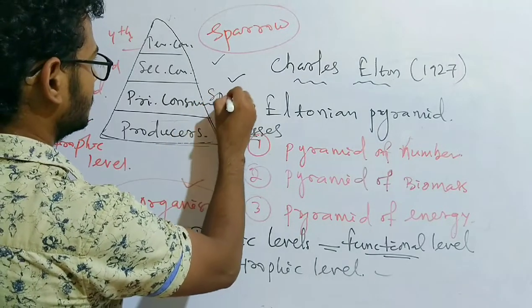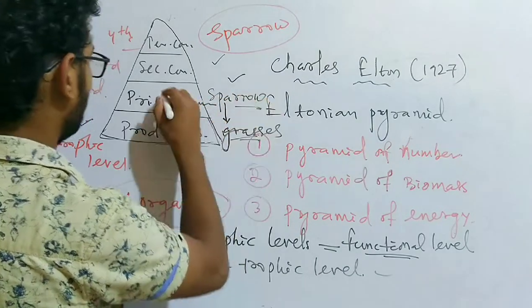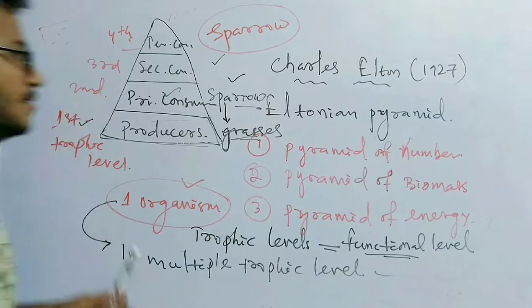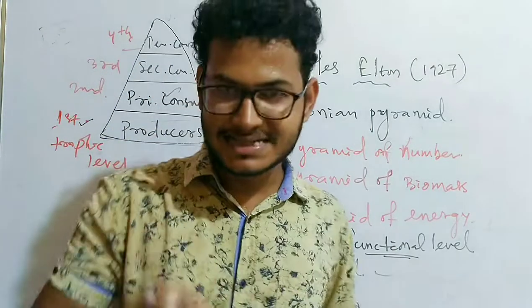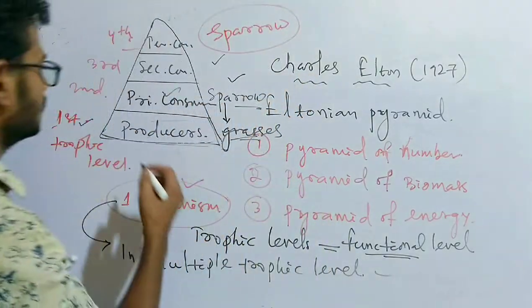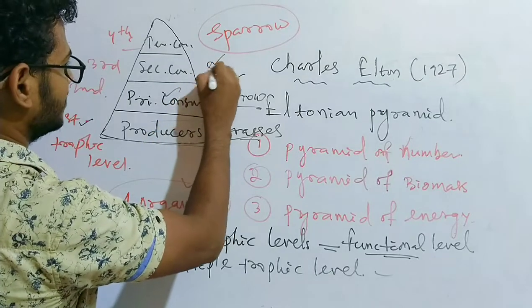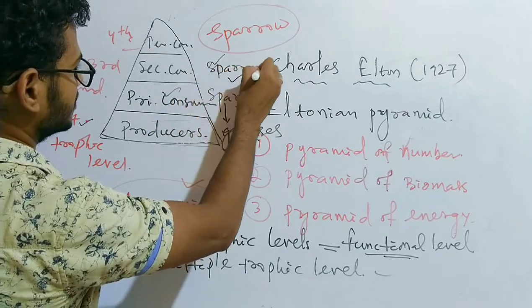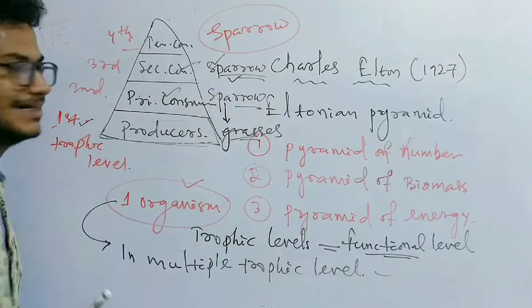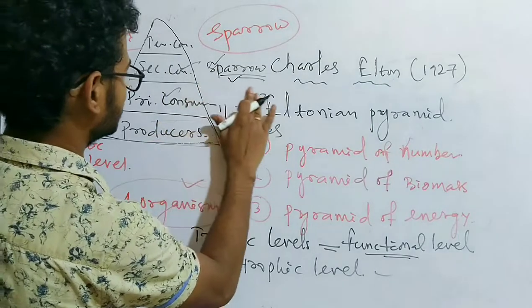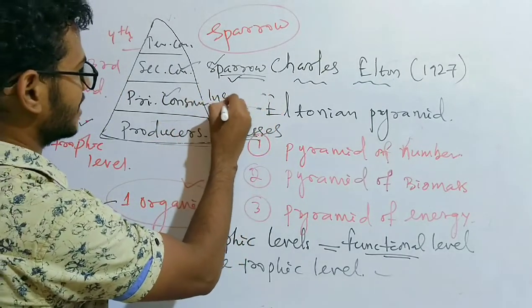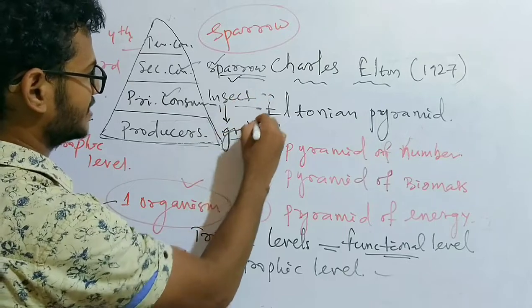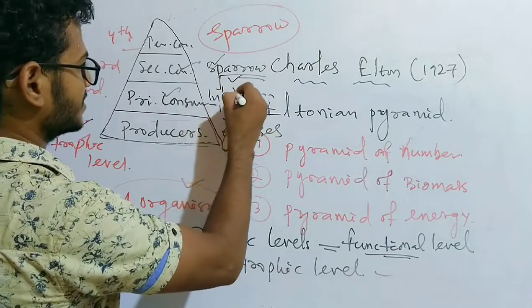But when it eats insects, the sparrow can be placed as a secondary consumer, because in this case the primary consumer is the insect, because the insect feeds on grass and the sparrow feeds on insect.